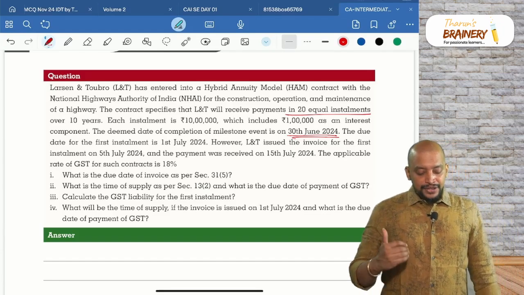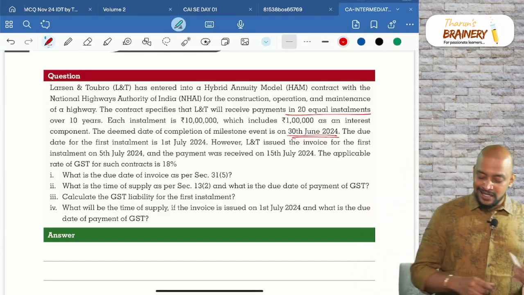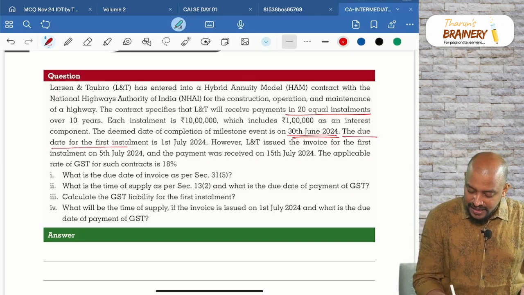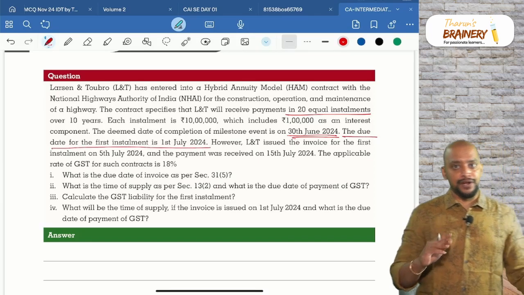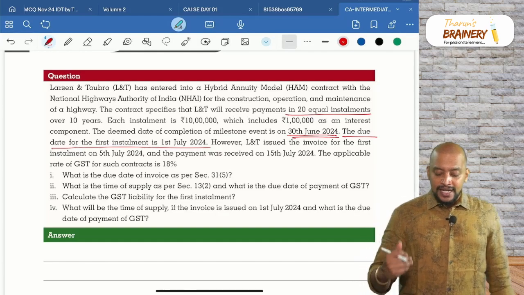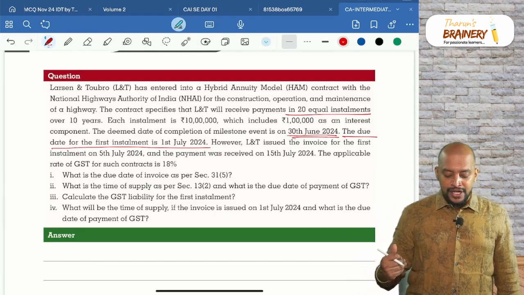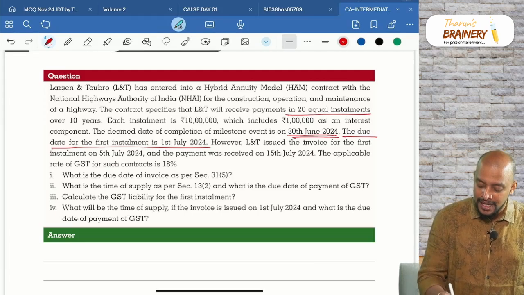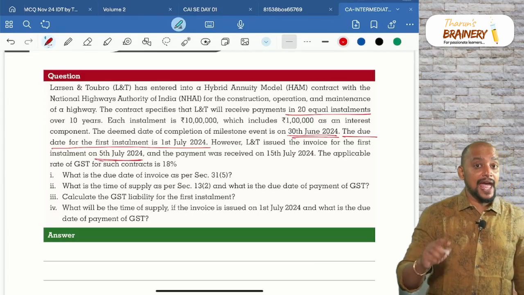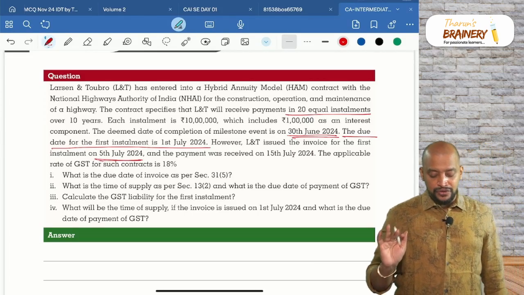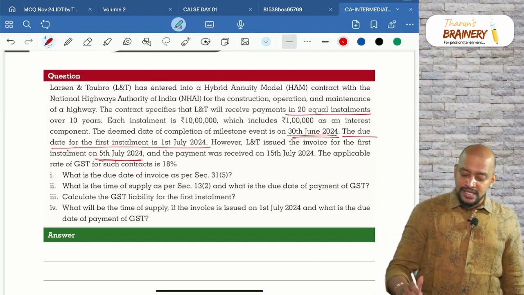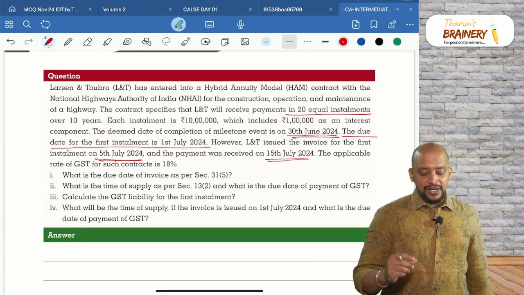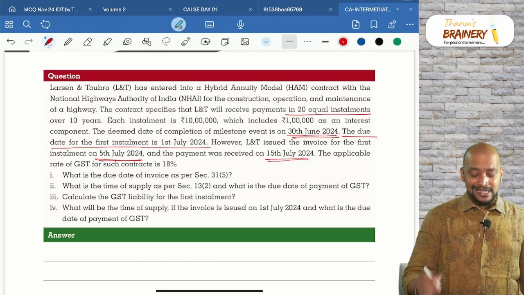Okay. The due date for the first installment is 1st July. The due date of the first installment is 1st July 2024. However, L&T issued the invoice for the first installment on 5th July 2024. So, the actual date of invoice is 5th July. And the payment was received on 15th July 2024. The applicable rate of GST for such contract is 18%.